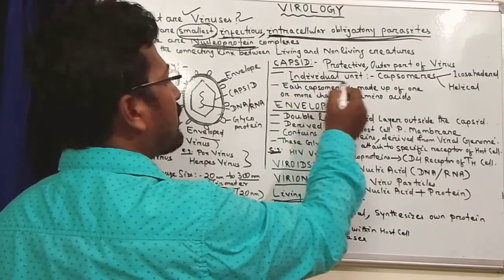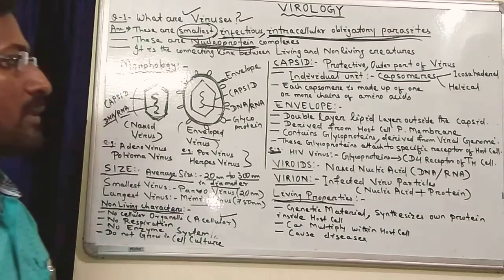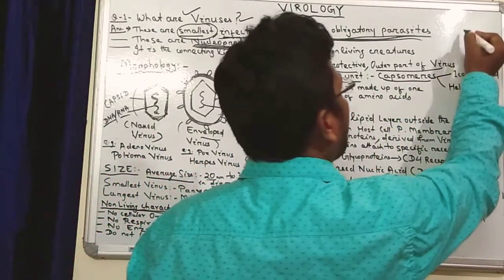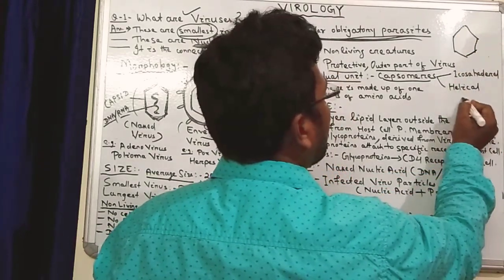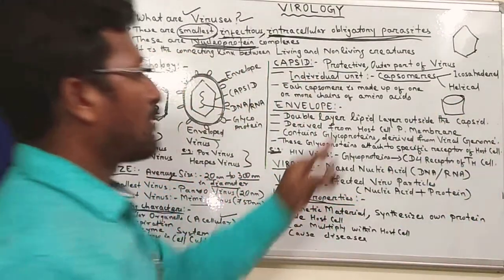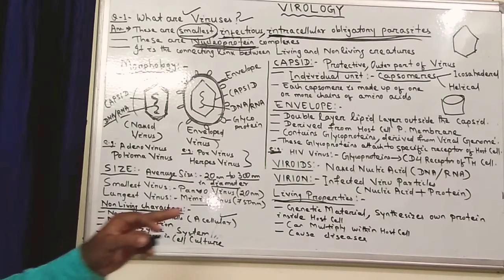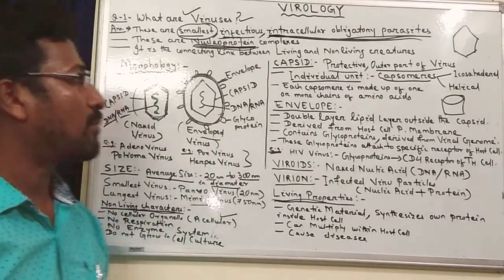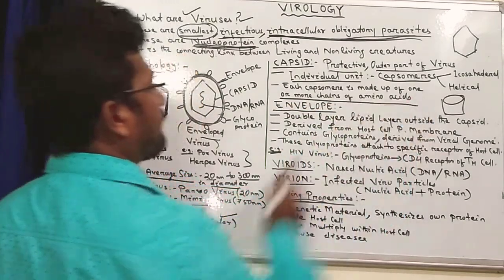The individual unit of the capsid is called the capsomere. There are two types of capsomeres: one is icosahedral and another is helical. The shape of the icosahedral is like that, and the shape of the helical will be like that. So there are two types of capsomeres, icosahedral and helical, and these are responsible for the shape of the viruses. Each capsomere is made up of one or more chains of amino acids.